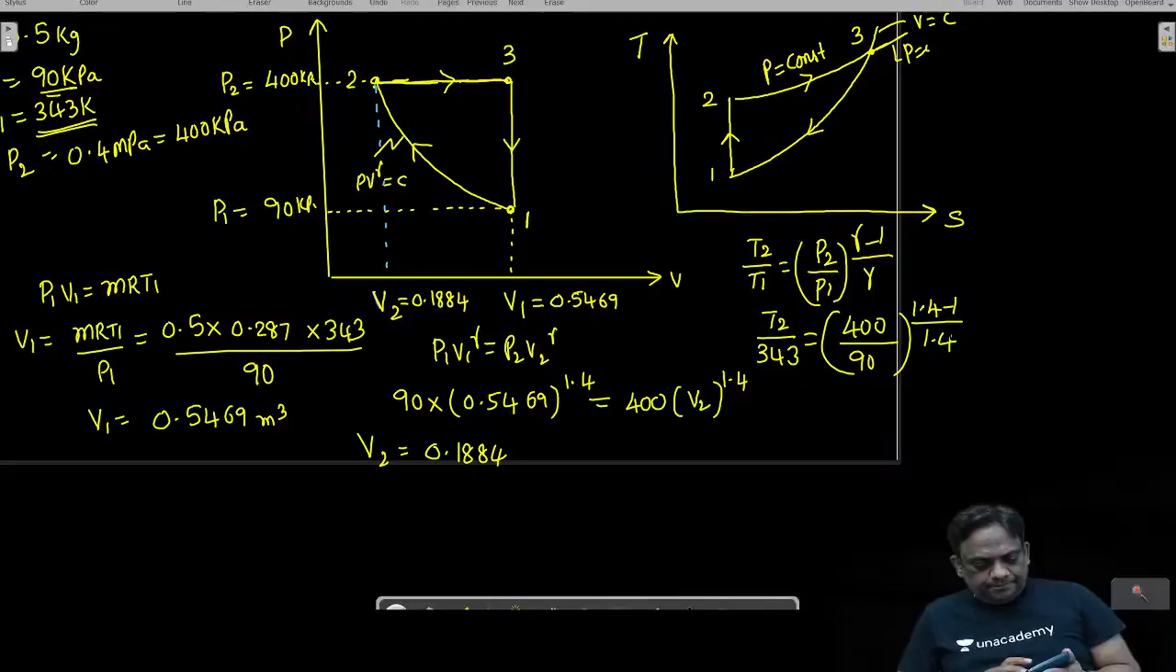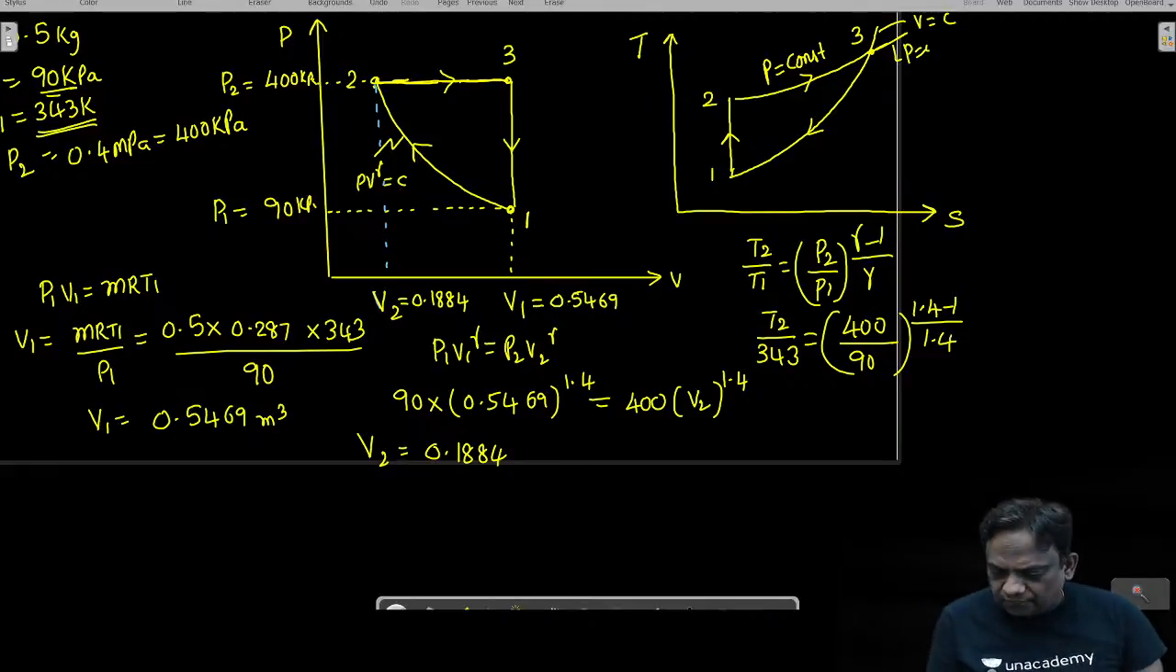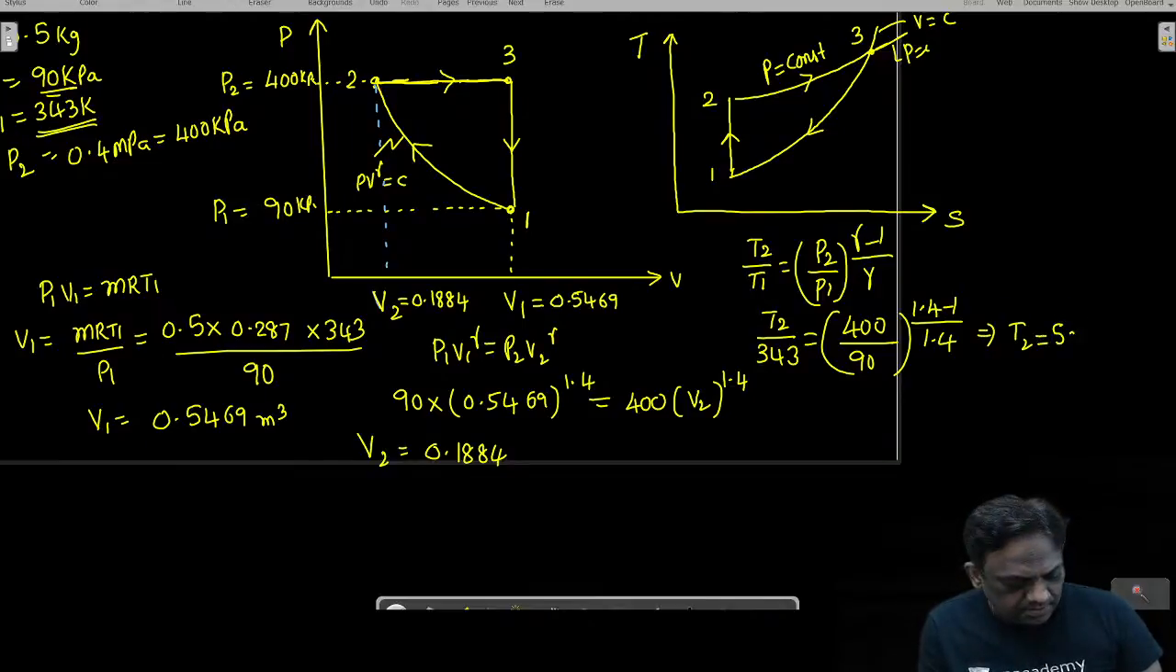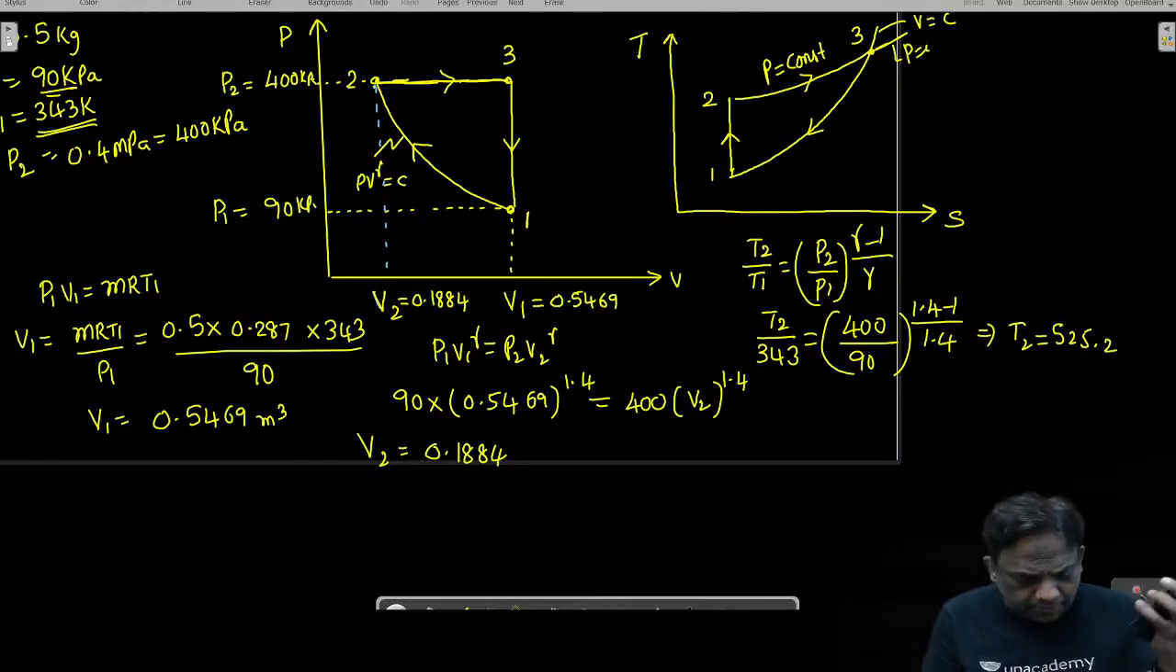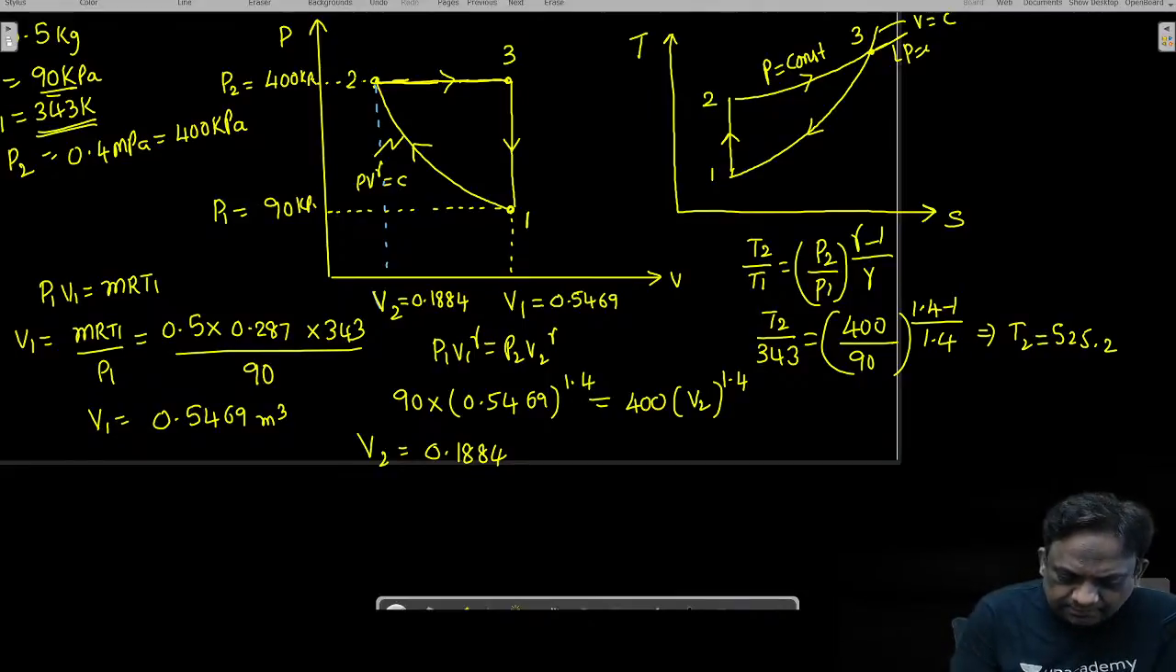So therefore, 400 by 90 power 0.4 divided by 1.4, into 343. How much is this? 525. Wonderful. T2 is 525.2. So we have calculated the temperature here.